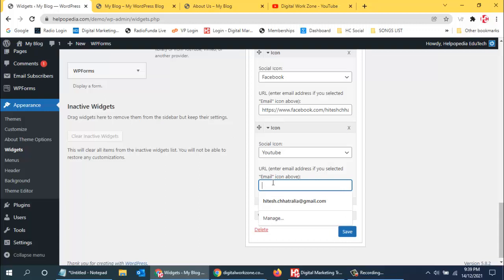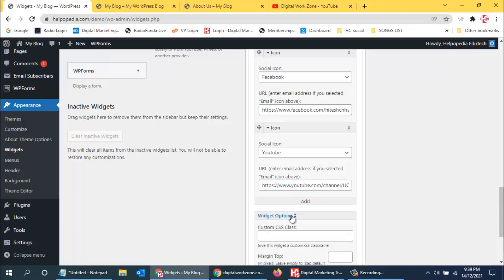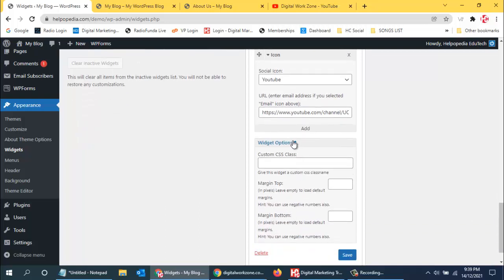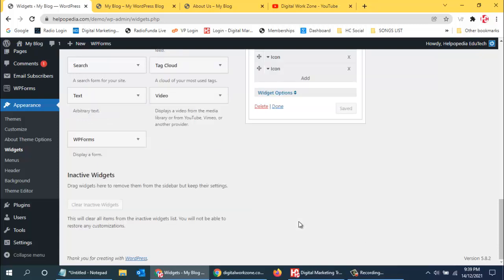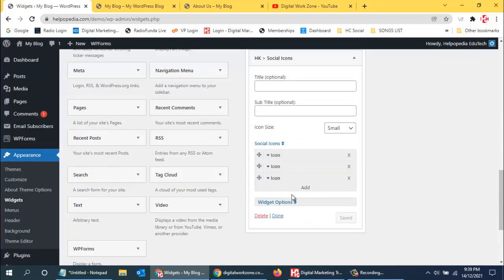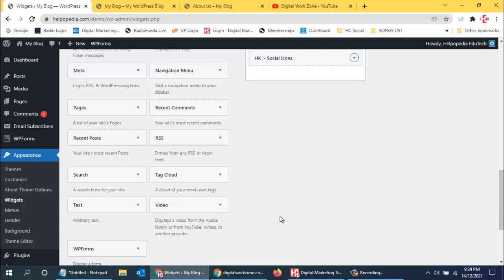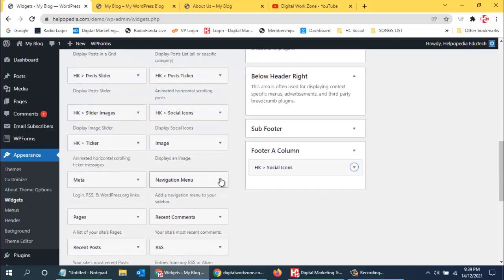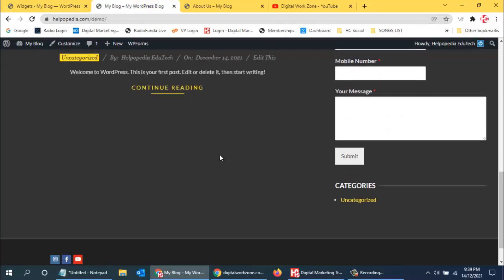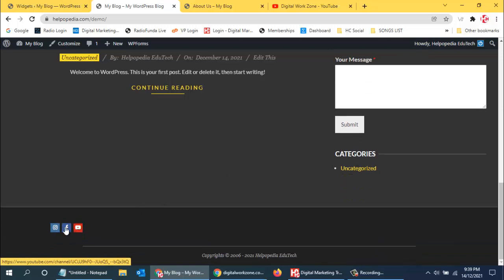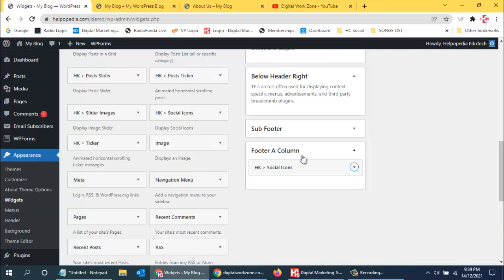Okay, and widget options. So no, these options I don't want. So this is save. I'm using three of them and I'll say done. Let's see what I can see in my footer one. So now you can see the three icons are coming up over here. So this is the first column. Then in the second column, maybe I want something else.